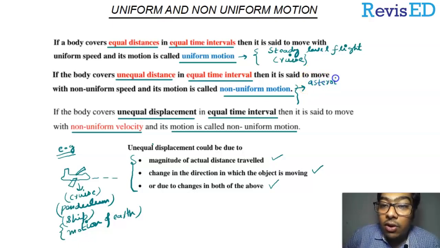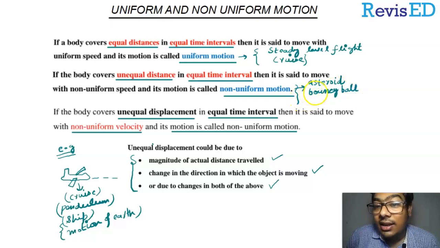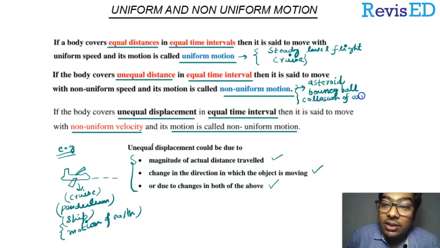And a non-uniform motion is that of an asteroid which is approaching earth. The asteroid keeps on accelerating, and on collision it also changes its path. So movement of an asteroid, a bouncy ball, collision between two cars. All these are examples of non-uniform motion.